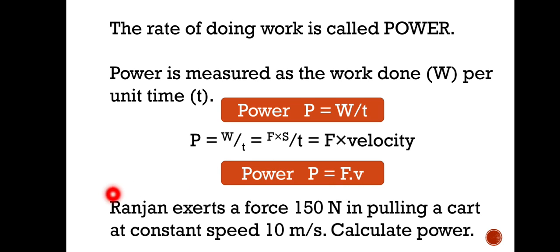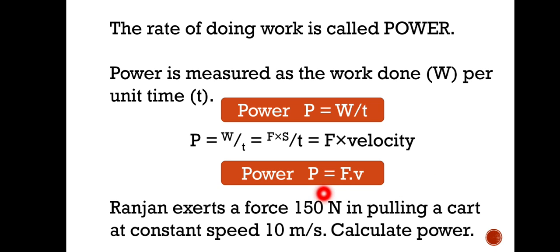We have one example here. Ranjan exerts a force of 150 Newton, taken from the book, pulling a cart with a speed of 10 meter per second. That means the cart is initially at rest. When this much force is applied, the cart gains a speed of 10 meter per second. So there is some acceleration during the application of this force. Understanding? So this force causes the motion of the cart, and its velocity reaches 10 meter per second.